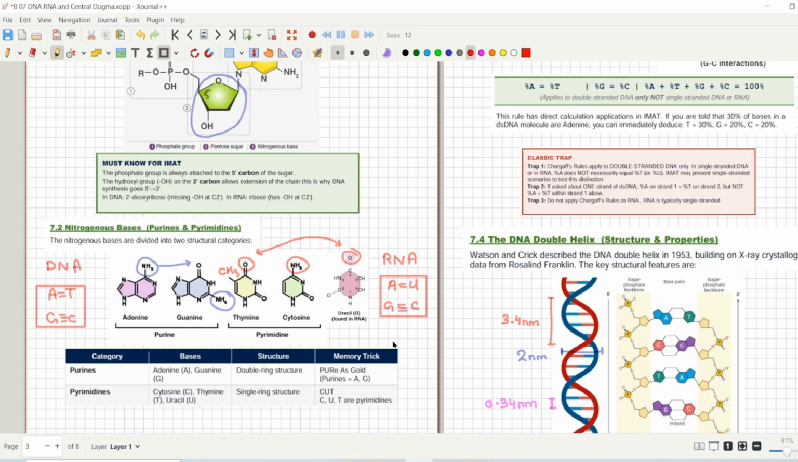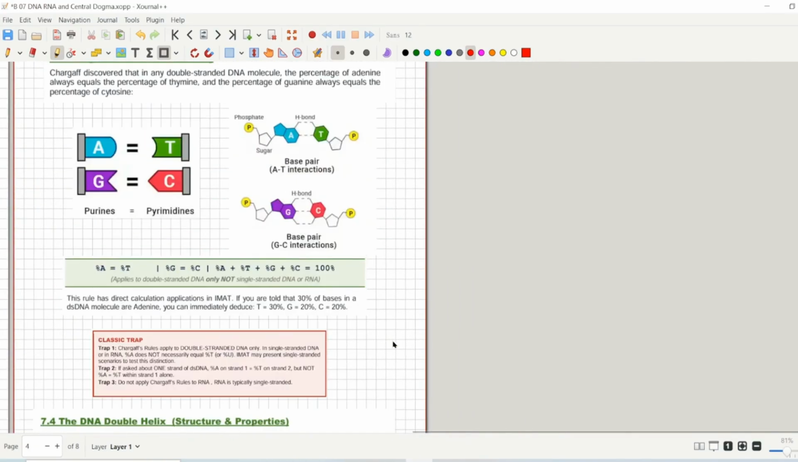And pyrimidines, you can use the name that is CUT, cut. Cut for C for cytosine, U for uracil and T for thymine. So cut is pyrimidines. So that is the memory trick that you can use. So that was the basic differences between purines, pyrimidines, and they were really important. So now you know what is the basic structure. Now we will move on to our next concept, that is Chargaff's rule and base pairing.